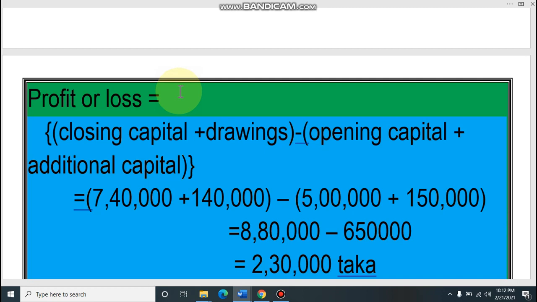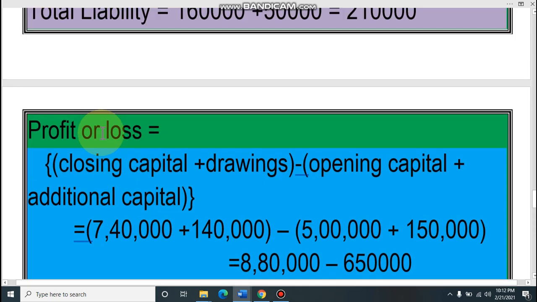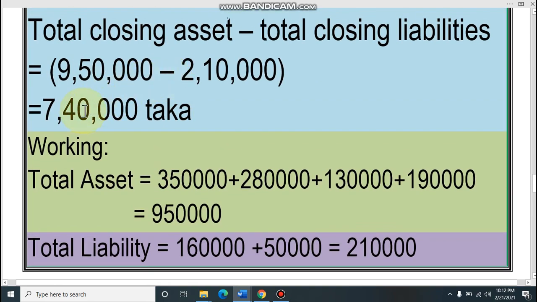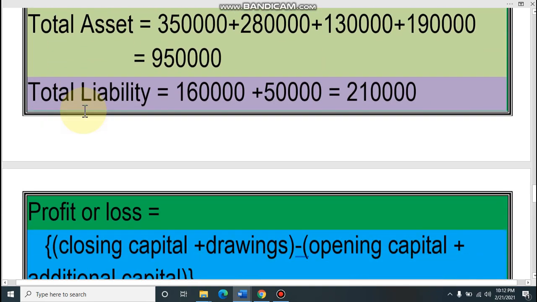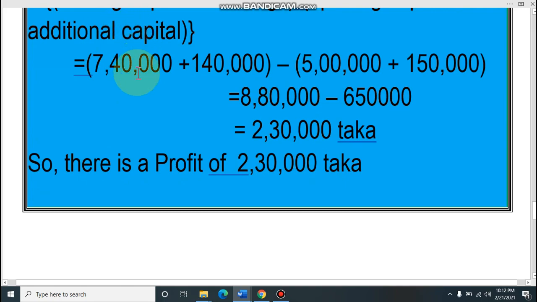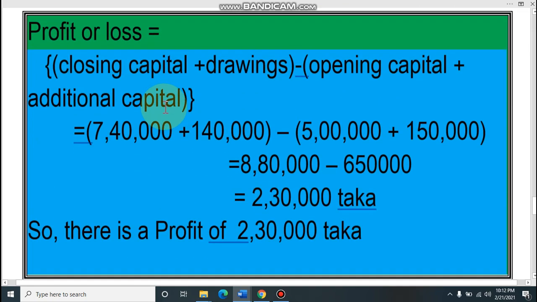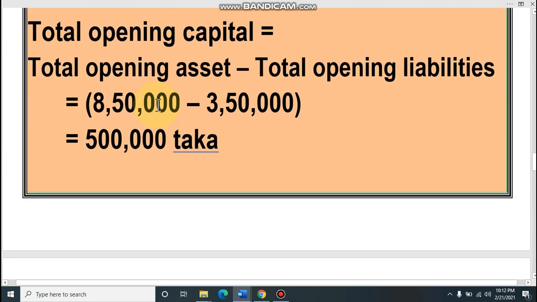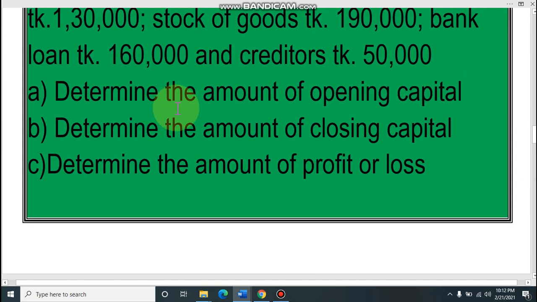Closing capital plus drawing. First you have to write closing capital, then drawings, then minus opening capital plus additional capital. Dear student, what is the amount of closing capital? We have just calculated it. Our closing capital is 7,40,000. So 7,40,000 is closing capital, and then drawings. All of you know that drawings means money withdrawn by the owner. The money which is withdrawn by the owner, that is drawings.